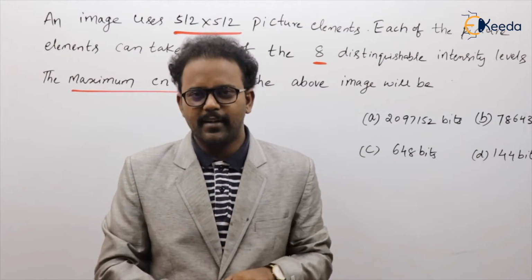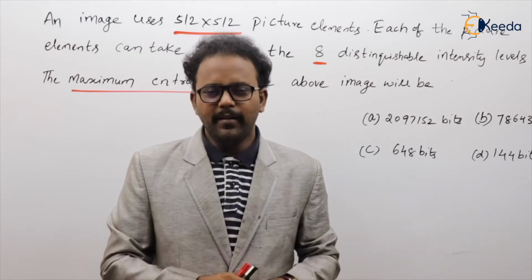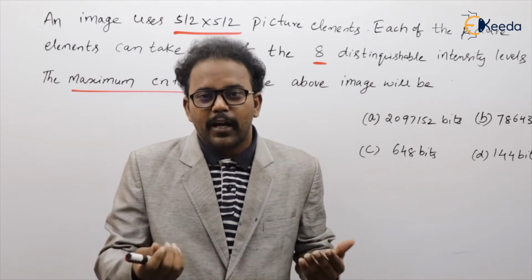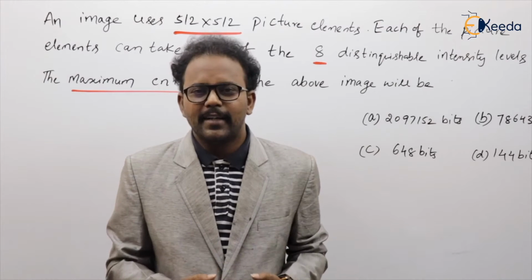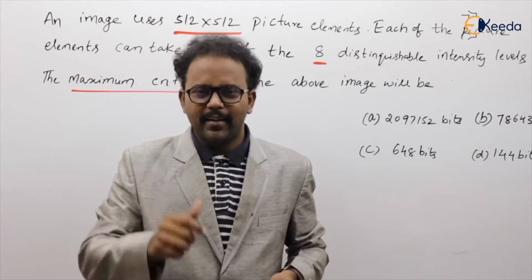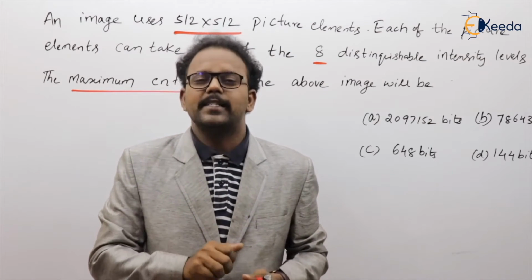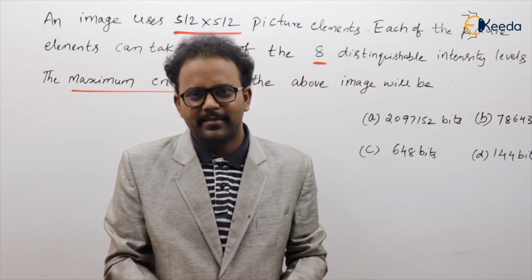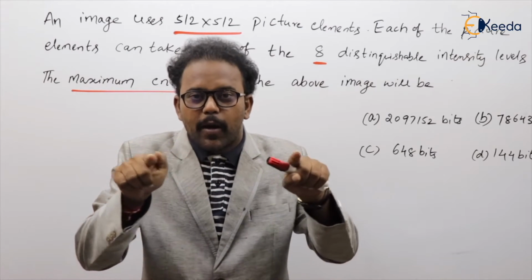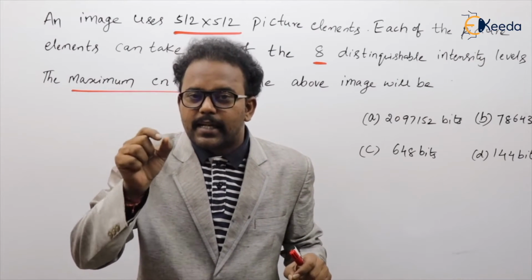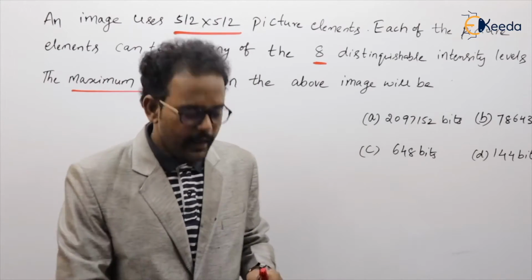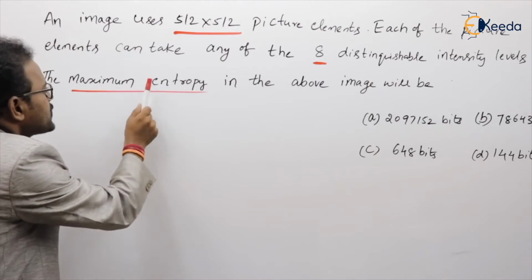That is one situation. Second situation, I have a coin where the probability of head is 1 and the probability of tail is 0. What is the meaning of that? The coin has both sides head only. If I toss that coin, can you say what the exact output is? Yes, exactly. I can say it's head only. So whenever all symbols have equal probability of occurrence, there exists a maximum uncertainty about which symbol will come. Clear? Here he is saying about the maximum entropy.